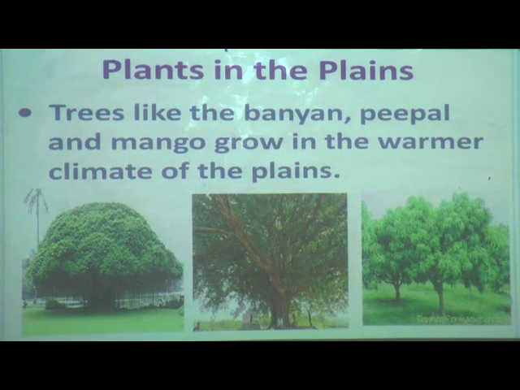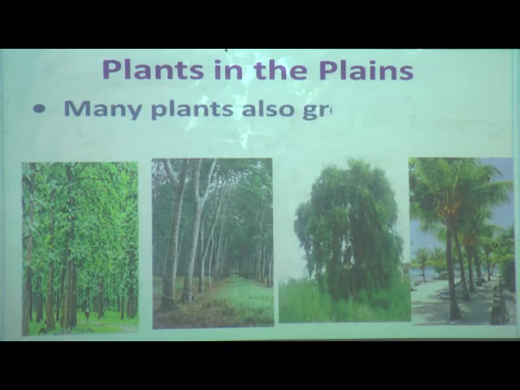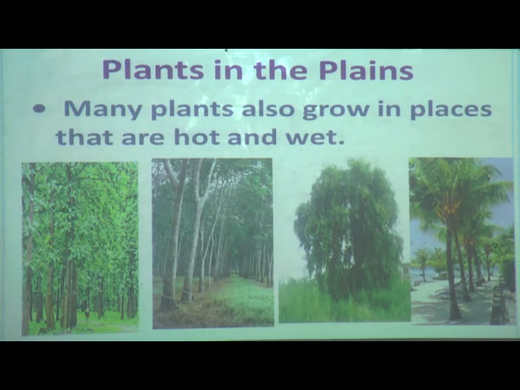In some places the climate is warmer. And some plants like rubber, teak and coconut trees grow in places where the climate is hot and wet.